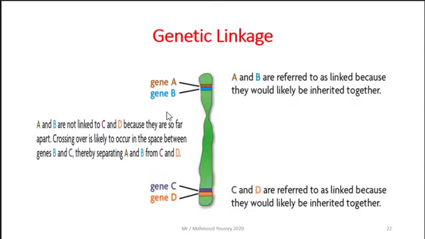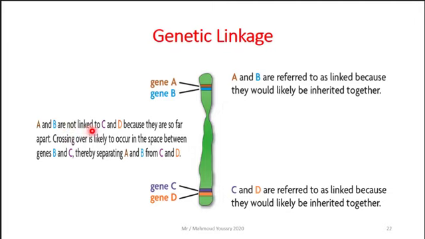As we can see from this picture, this is one chromosome that has 4 genes: gene A, gene B, gene C, gene D. A and B are referred to as linked. Why? Because they are likely to be inherited together, since they are closely located to each other. C and D are also referred to as linked genes because they are likely to be inherited together.